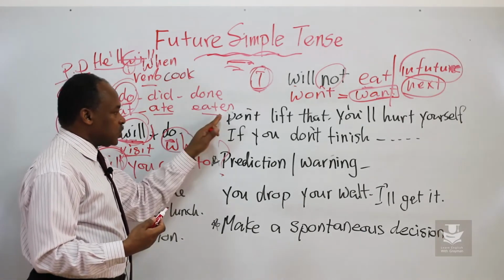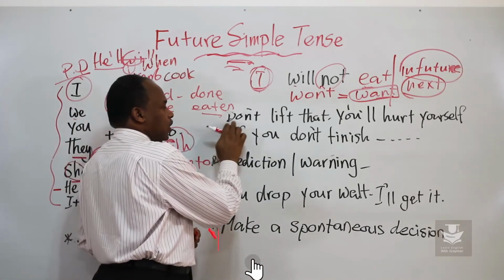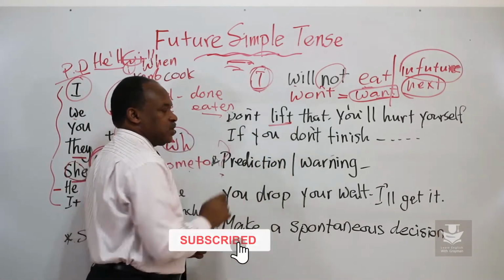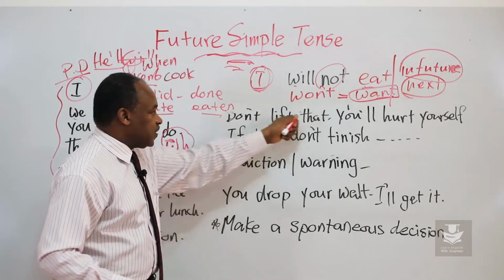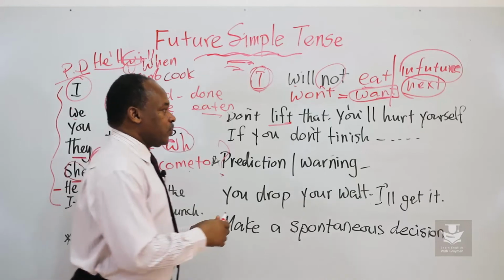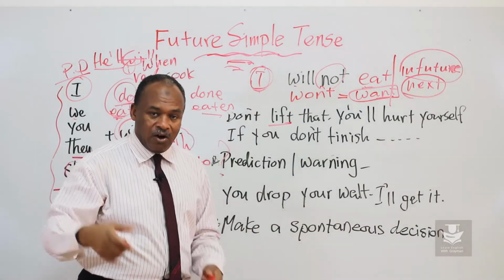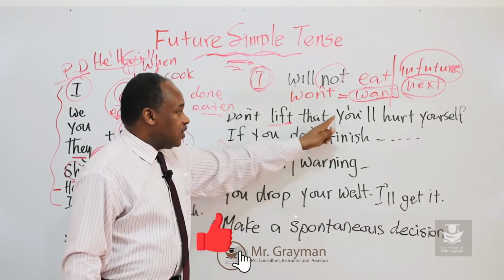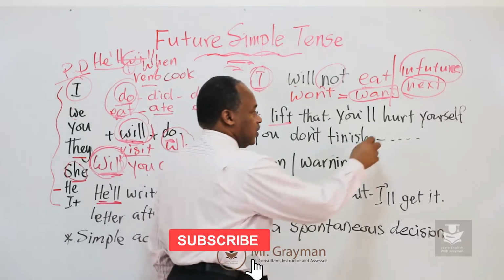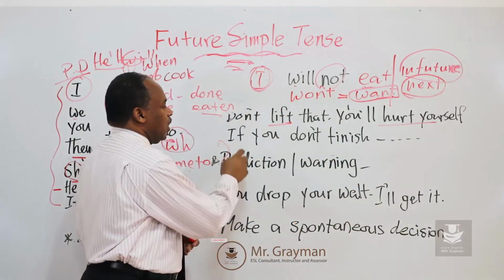the simple ones. Let's look at these ones a little bit differently. Don't lift. What is the meaning of lift? Don't pick up something. Don't lift that. You will hurt yourself. Oh, that's too heavy. So don't lift that. You'll hurt your back. You'll hurt yourself. Or another sentence.